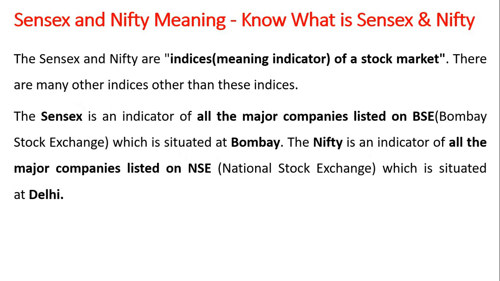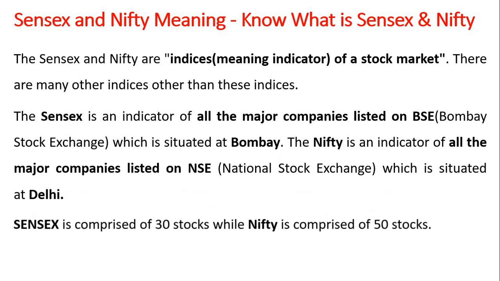The Sensex is an indicator of all the major companies listed on the Bombay Stock Exchange, which is situated at Mumbai or Bombay. The Nifty is an indicator of all the major companies listed on the National Stock Exchange, which is situated at Delhi. Sensex is comprised of 30 stocks, while Nifty is comprised of 50 stocks. That's why we call it Nifty 50.